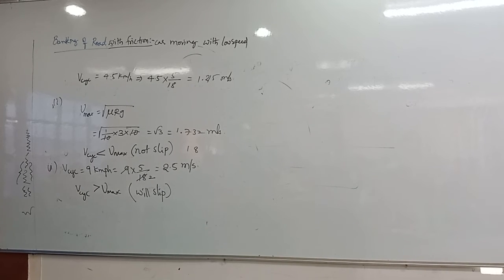First one, second one: 10 root 10. Yes, very good. Another answer is 10 root 2.